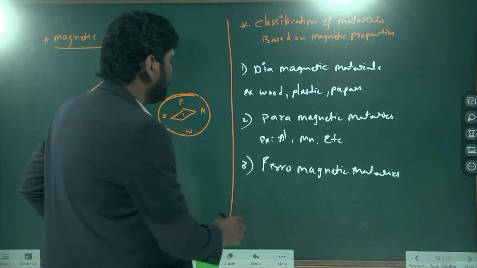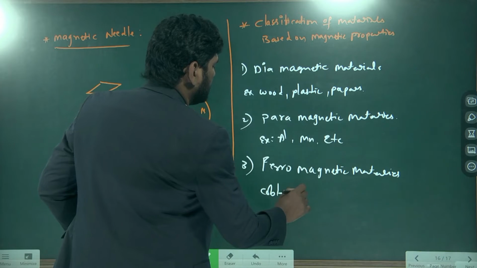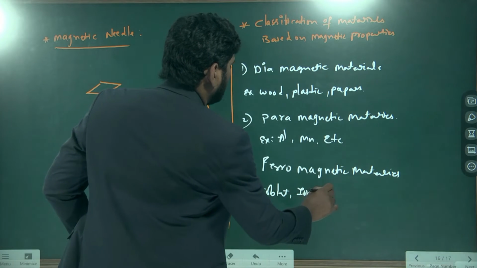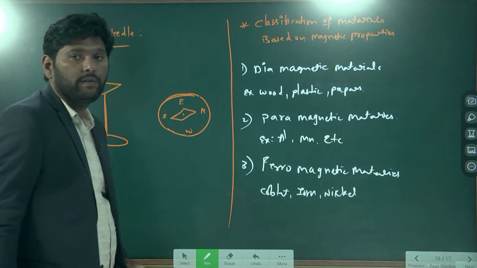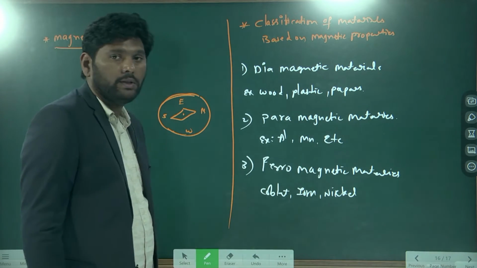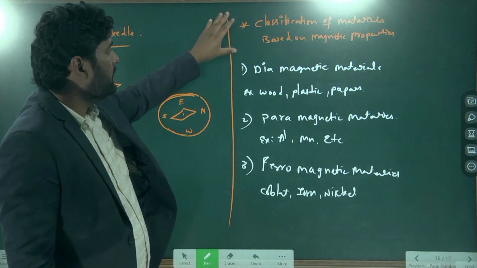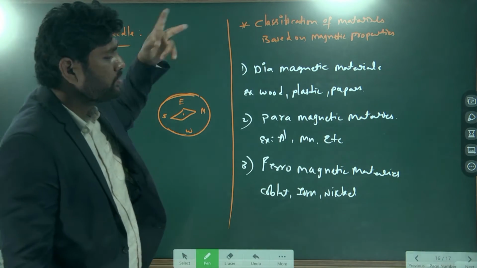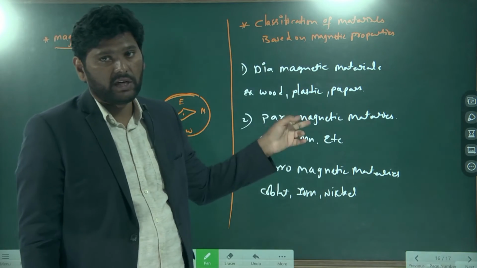Here the examples are cobalt, iron, nickel. These are the best examples of ferromagnetic materials. So by observing all this, we can divide the materials into two types: magnetic materials and non-magnetic materials.